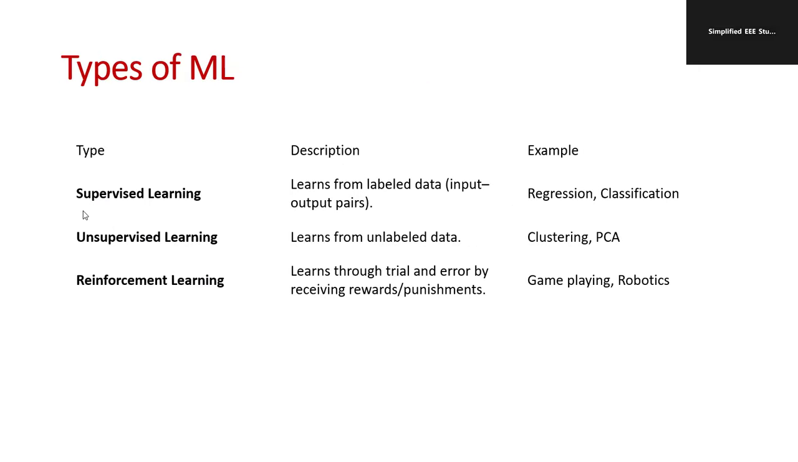Types of machine learning, there are three types: supervised, unsupervised, and reinforcement learning. Supervised means learn from the labeled data. Unsupervised is nothing but learn from the unlabeled data. And reinforcement learning learns through trial and error by receiving rewards and punishment. Examples of supervised learning: regression and classification. Unsupervised learning: clustering and PCA. Reinforcement learning: game playing, robotics, etc.